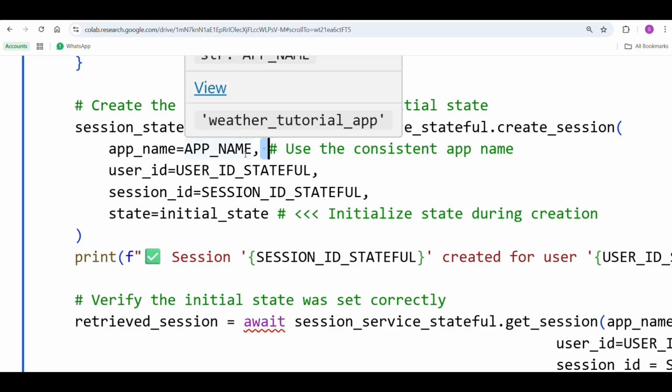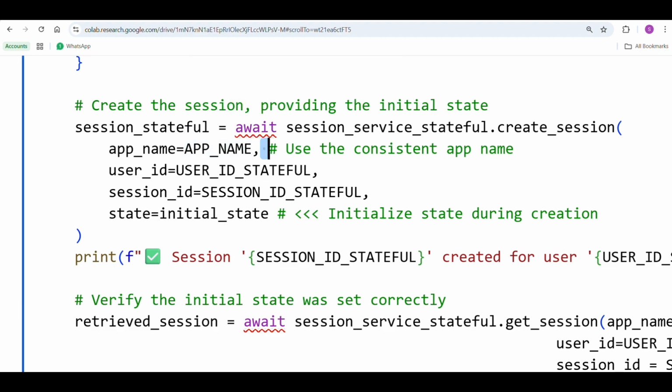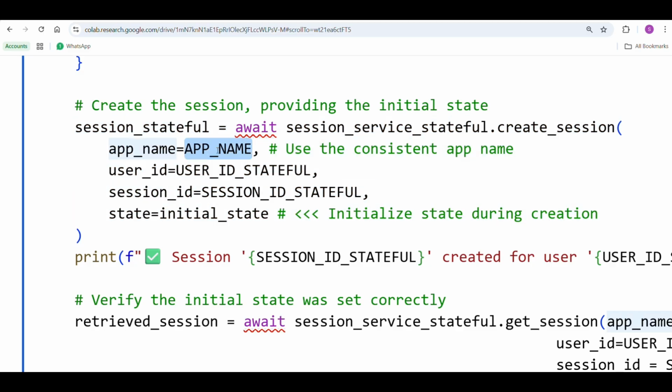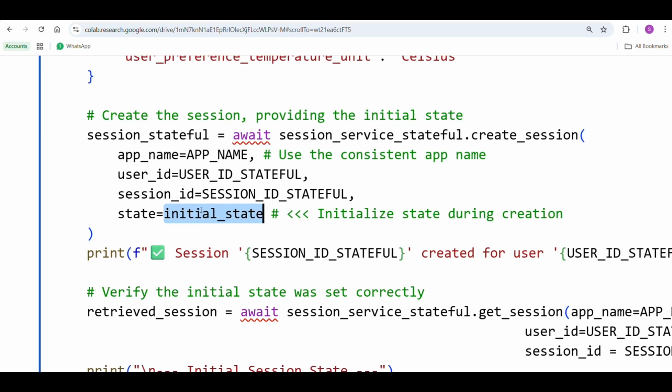This enables onboarding preferences, system-level defaults or preloaded logic, and you can configure the agent also. So you're creating a brand new session with your initial memory loaded. What is the app name, what is the user ID, which user is calling, what is the session ID which represents the memory, and also the initial state. The initial state here we have created with Celsius. So everything has been done successfully.